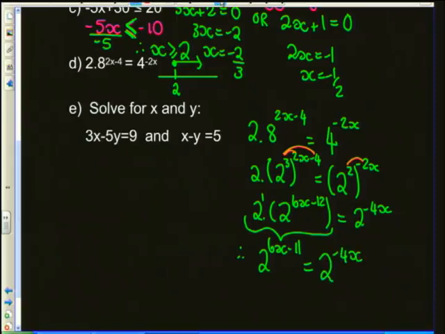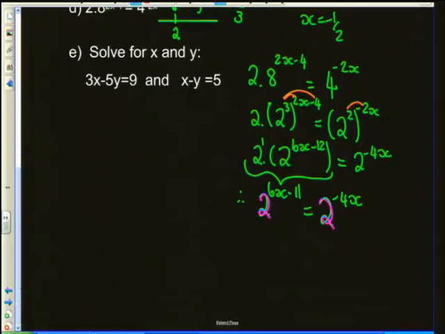The key thing here, guys, is I have now broken everything down to having the same base of 2 on either side of my equal sign. That is then the point at which you are allowed to drop your base. The base falls away, and I'm just going to equate the exponents. So 6x minus 11 equals negative 4x.